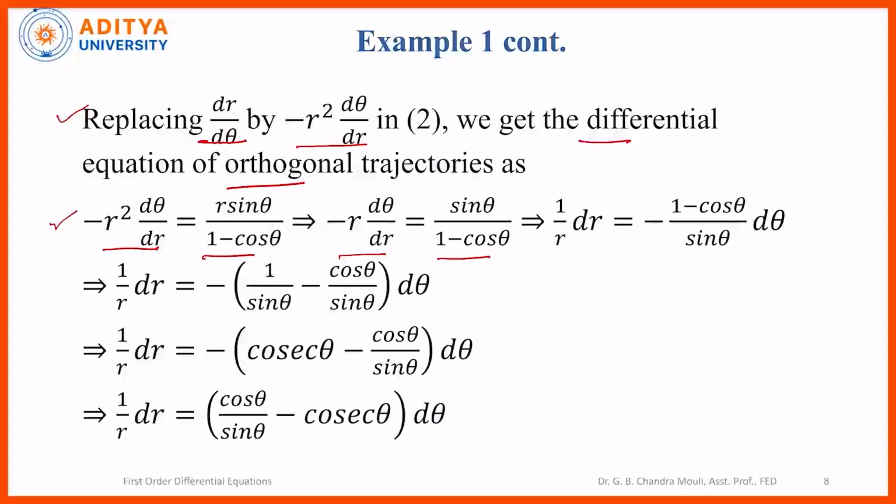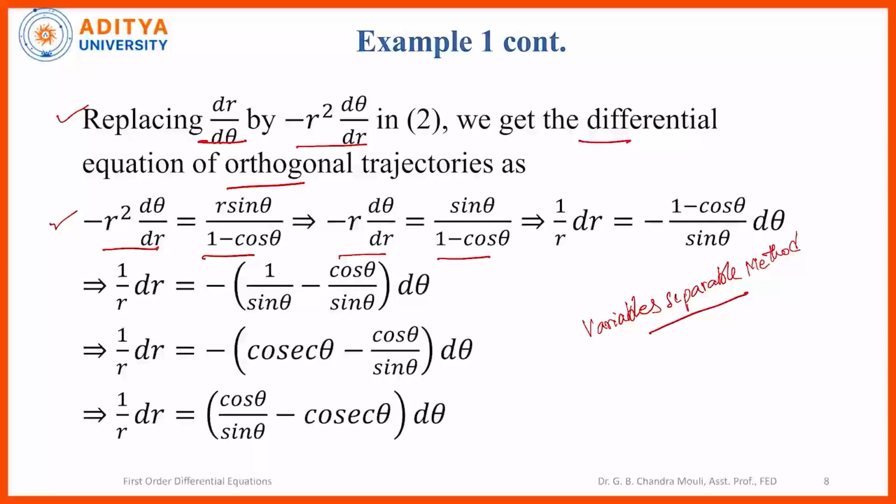Now, we apply a method which is called variables separable method. This is the basic method to find the solution of first order differential equations, and here the variables in the equation are separated and we integrate on both the sides to get the solution.